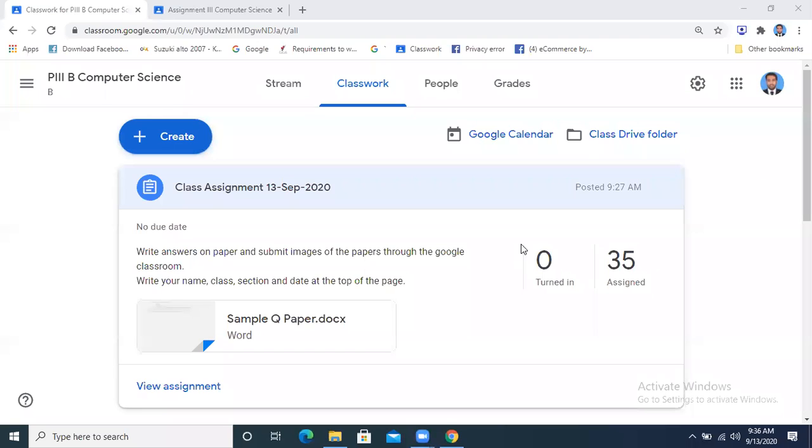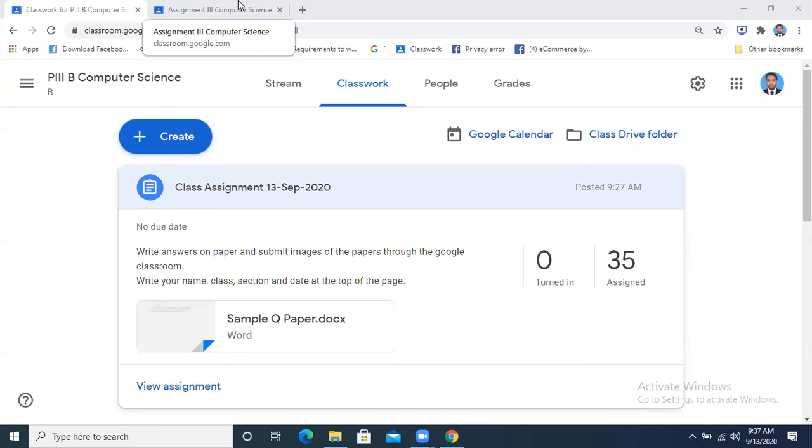No, your question is not clear. What I said was, you will write the answer by your hand, by your pen on the copy. For example, it becomes 5 pages. So you will take the pictures of those 5 pages. And then you are going to submit those 5 pages according to the procedure that I have told you. And you will click on the turn in button, the assignment will be sent to the teacher. Now ask the question, what is your question?